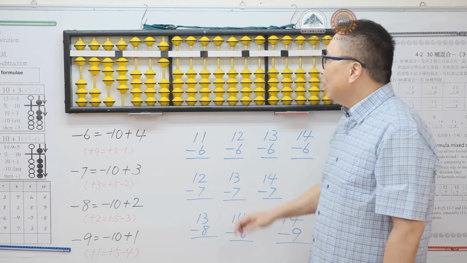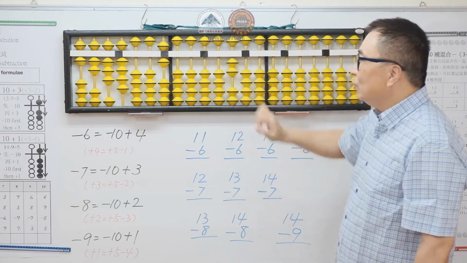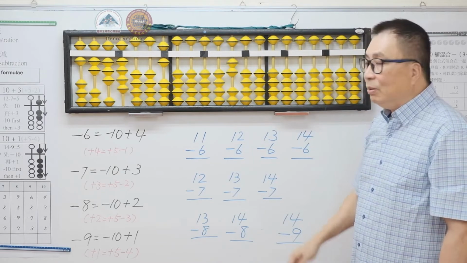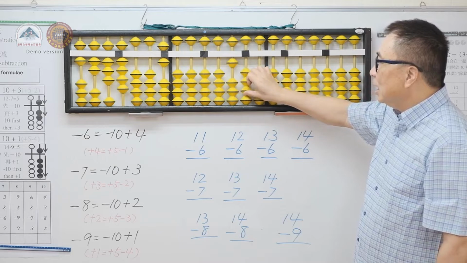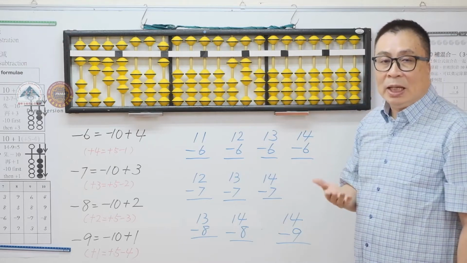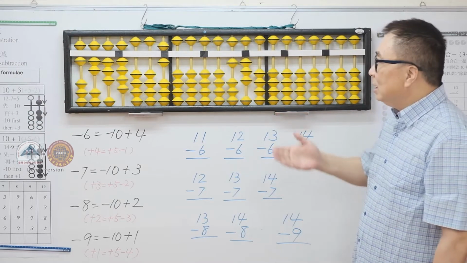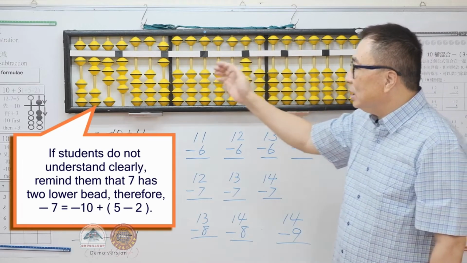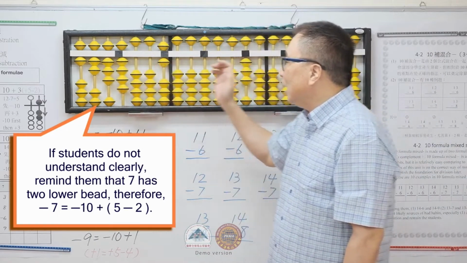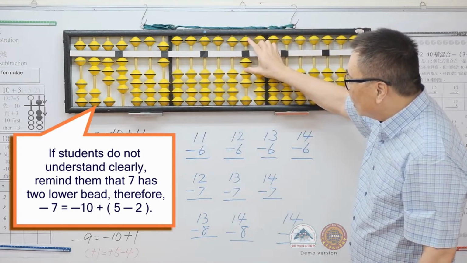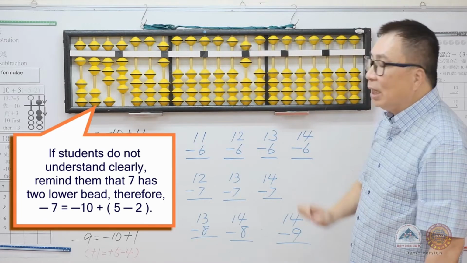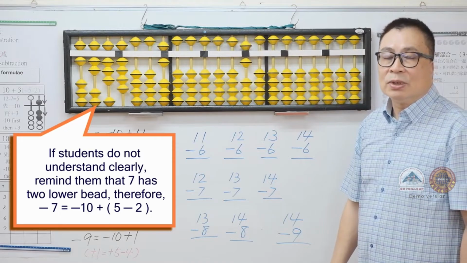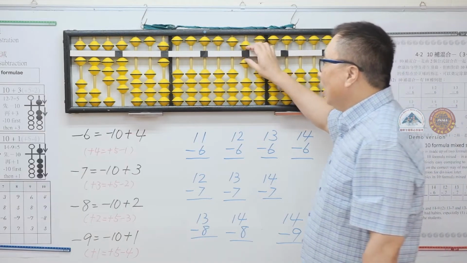Using another method, we have 20 and we want to minus 7. Minus 7 equals minus 10 plus 3, which is the original formula. But when we want to minus another 7, they will minus 10, but if they forget how many to plus, they can refer to the lower bits of 7. 7 has 2 lower bits, hence they should bring down 2 lower bits. The answer is 6.